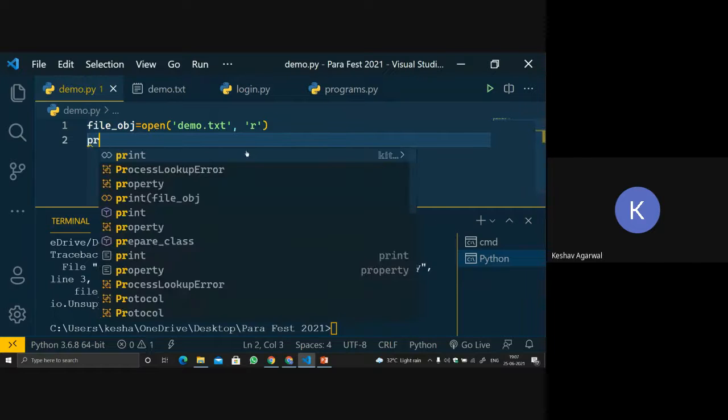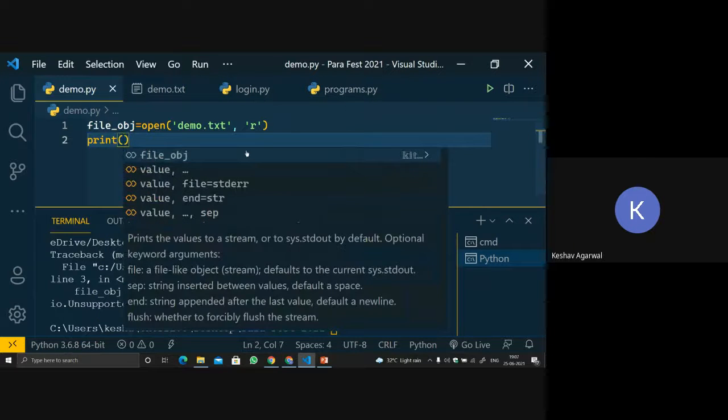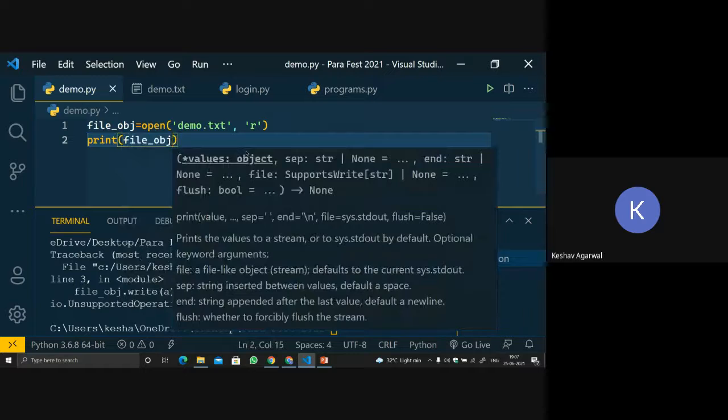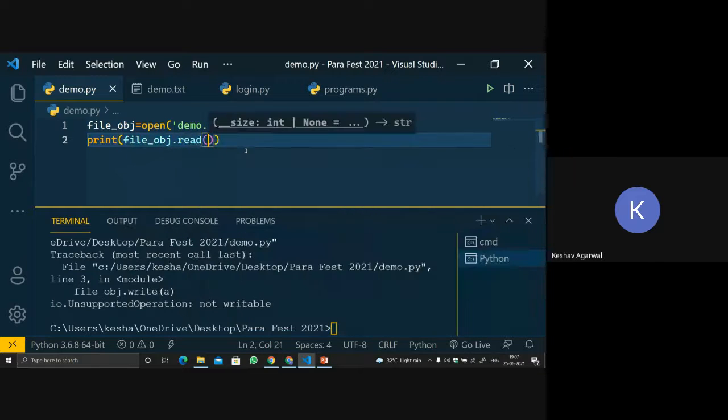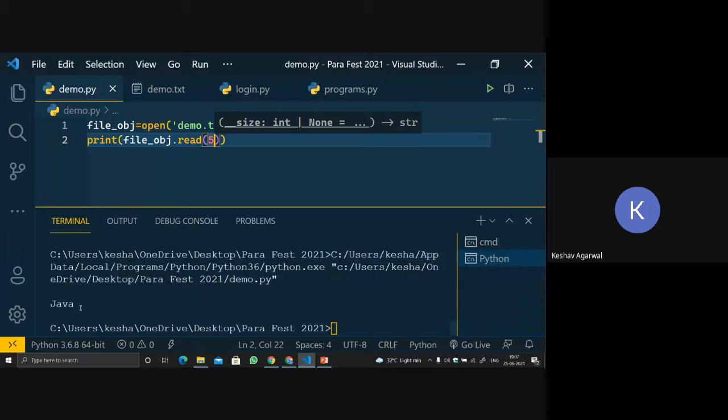What we will do, we will print the first 5 characters of the file. So what I will do is file object.read, then I will pass the size of the characters. Let's say 5. I want the first 5 characters. So let's run it. We got Java and one space.